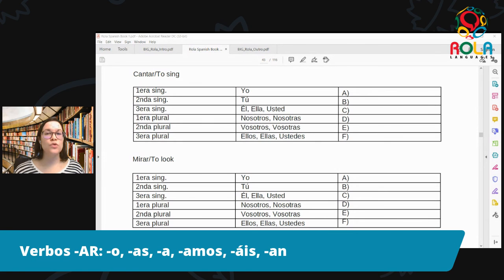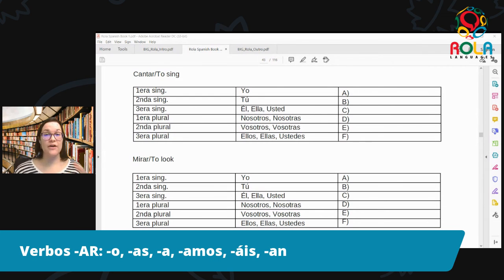Nosotros, nosotras cantamos. Vosotros, vosotras cantáis. Ellos, ellas, ustedes cantan. Muy bien.